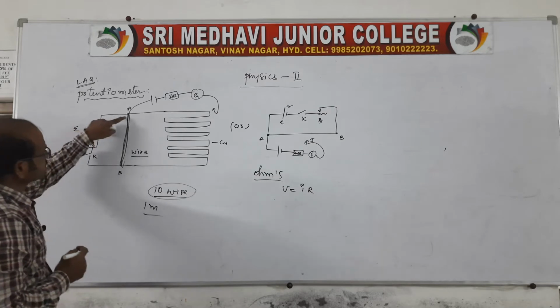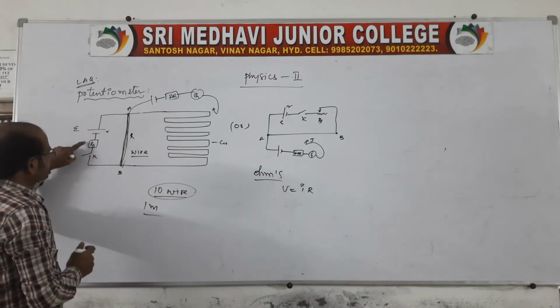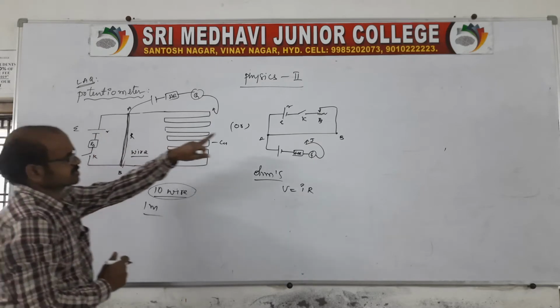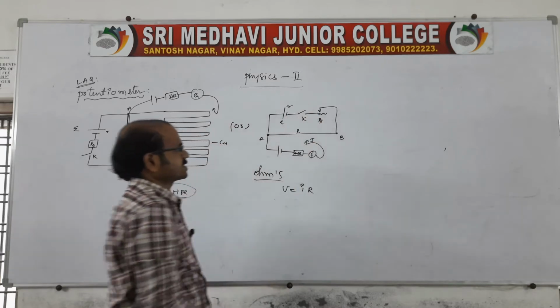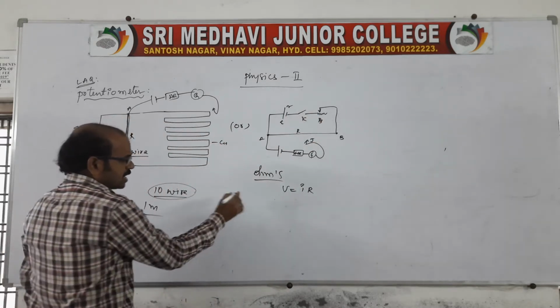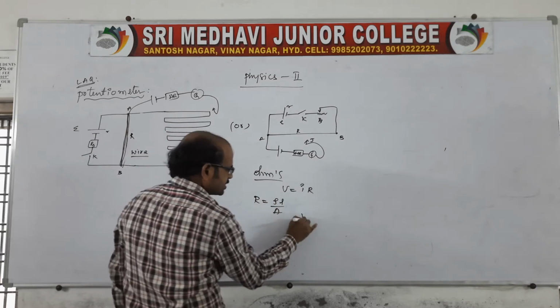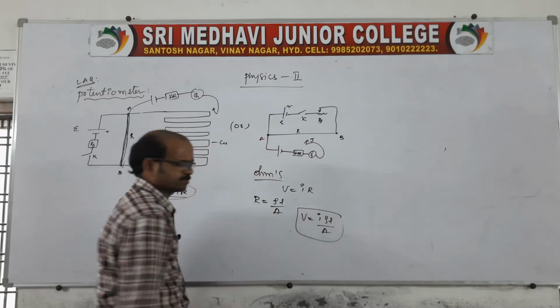Actually, there are some resistances. Capital R is the wire resistance, small r is the internal resistance, and this will be the series resistance. Of course, here also we have internal resistance, series resistance, and wire resistance, which are in series. Now here R is nothing but rho L by A. So write V is equal to I rho L by A. That's all. This is the principle.